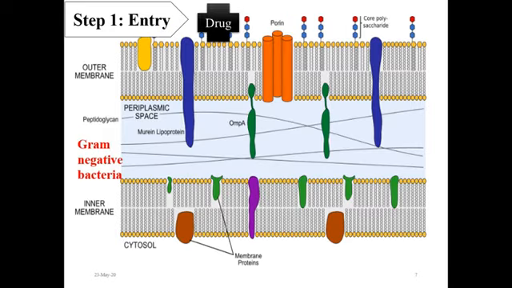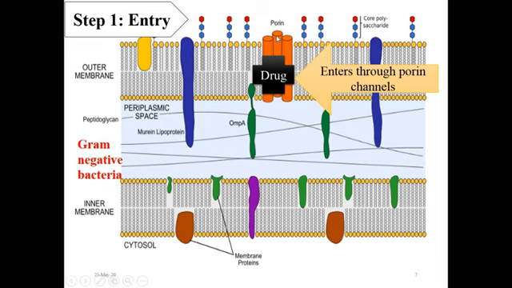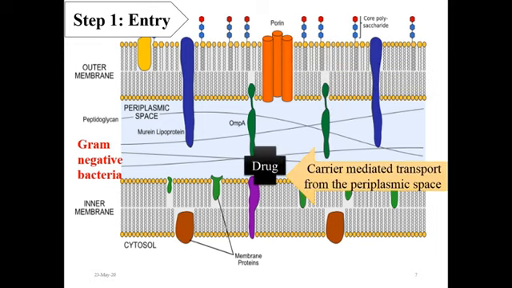In the first step, here you can see a typical structure of a gram-negative bacterium. The aminoglycoside drug enters inside the gram-negative bacteria through a specific porin channel and reaches the periplasmic space.